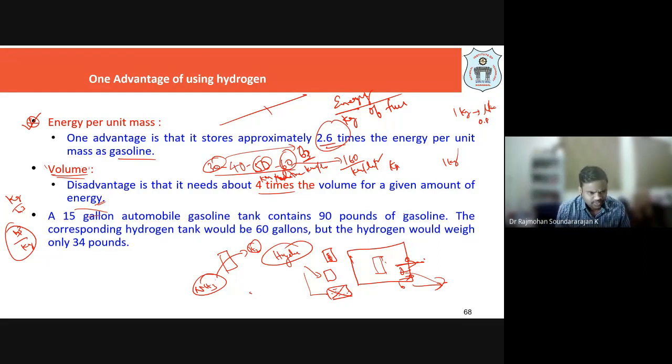Okay, so a 15-gallon automobile gasoline tank contains 90 pounds of gasoline, whereas the corresponding hydrogen tank would be 60 gallons, but the hydrogen would weigh only 34 pounds. So that is an example of how much volume is occupied by the hydrogen.